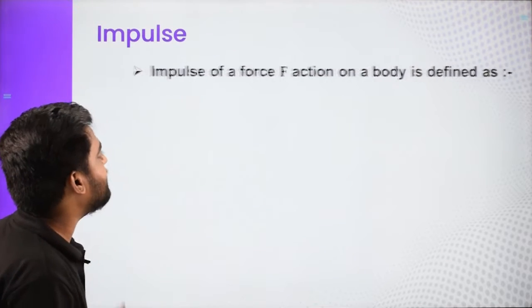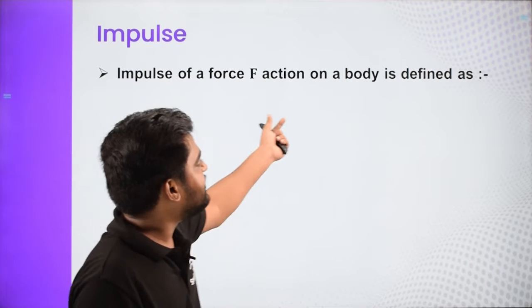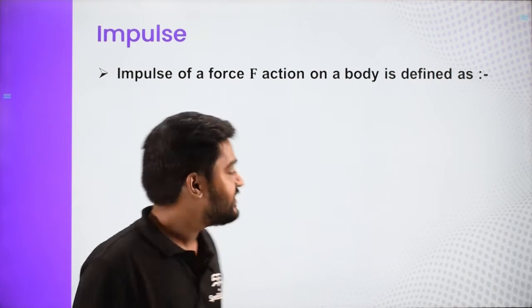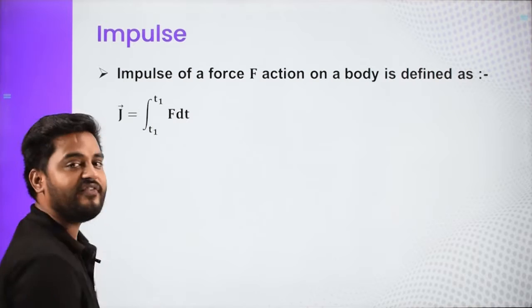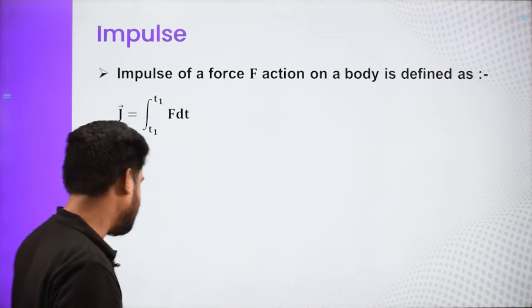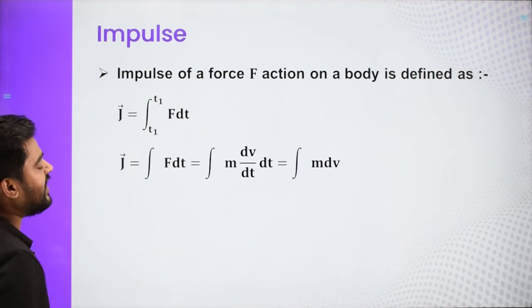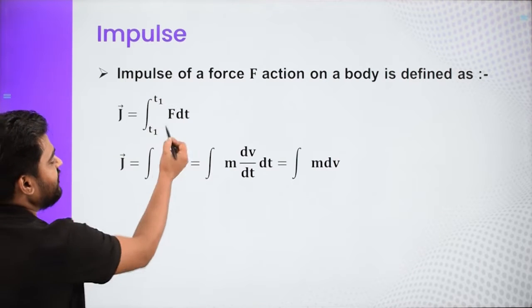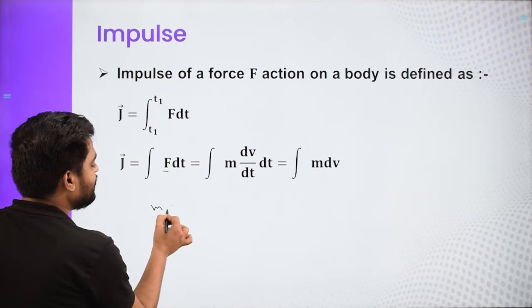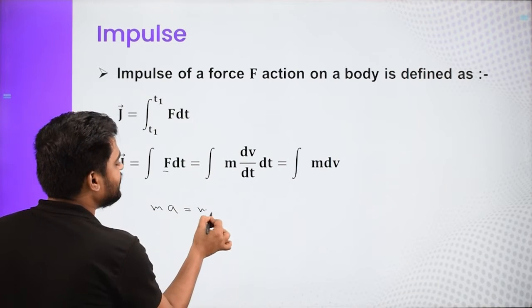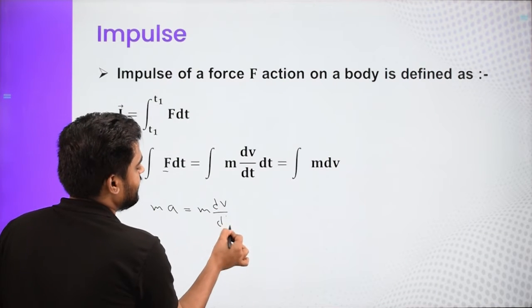Now let us discuss impulse. So what is impulse? Impulse of a force acting on a body is defined as the integration of F dt. So what does that give? Basically, the integration of F dt gives me, F is what? F is mass into acceleration, so mass into acceleration, which gives us mass into dv by dt.